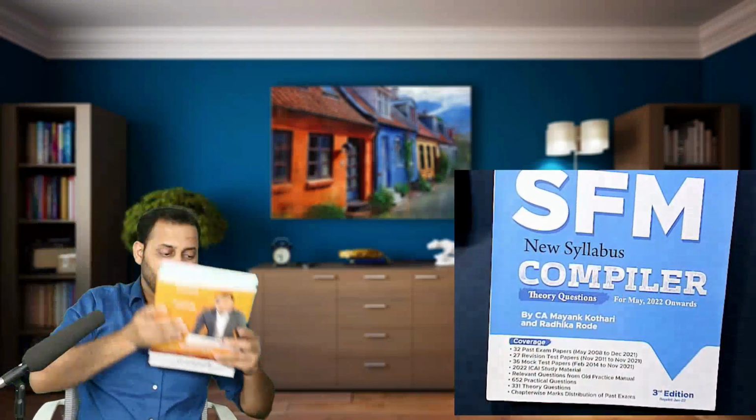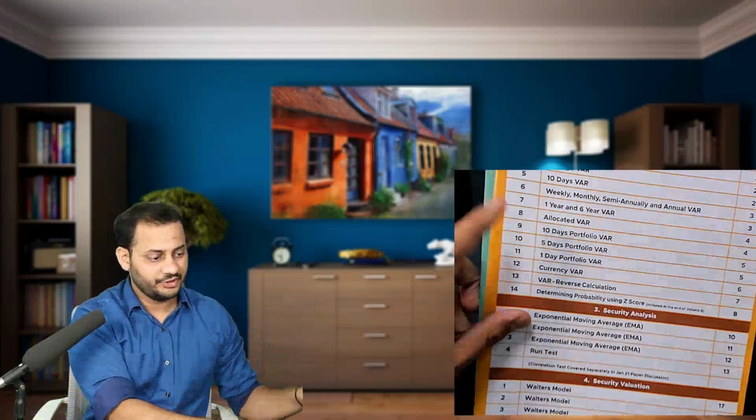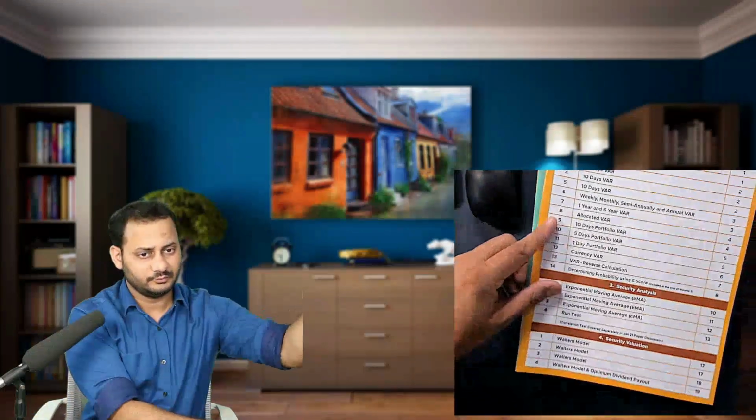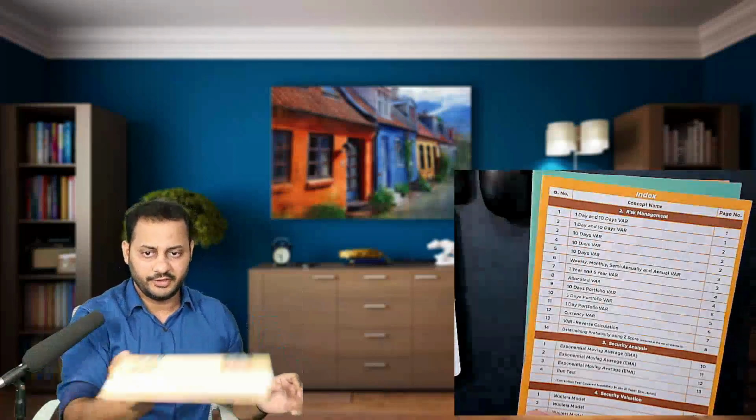Okay, so this is the compiler, third volume. There are 3 volumes of compiler: first, second, third. Then the concept sheet, the weightage sheet, as we call it, the formula book, and then the charts will be received by you. So this much is about the material.